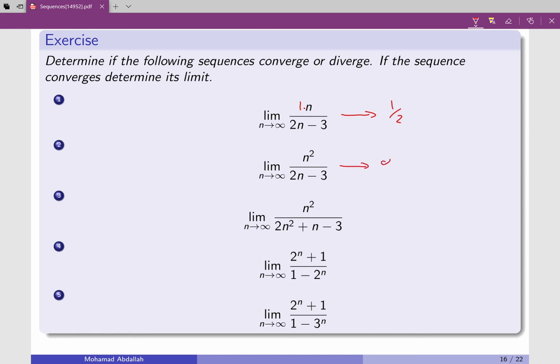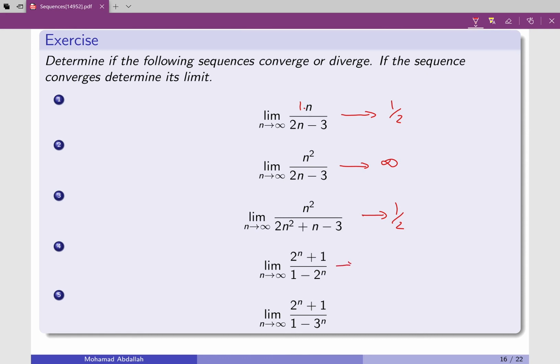This goes to infinity because the degree of the top is higher and the degree in the bottom is 1, the one on the top is 2. This goes to 1/2, same reason as the first one. Okay, now what about that one?